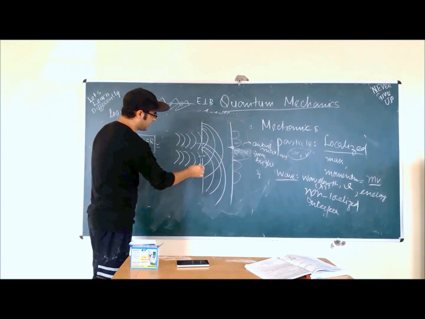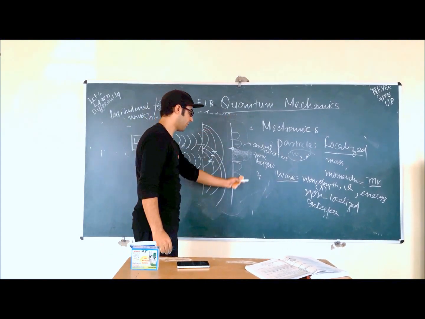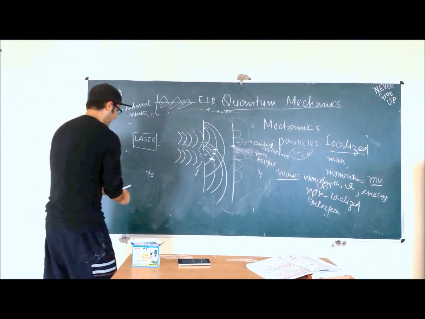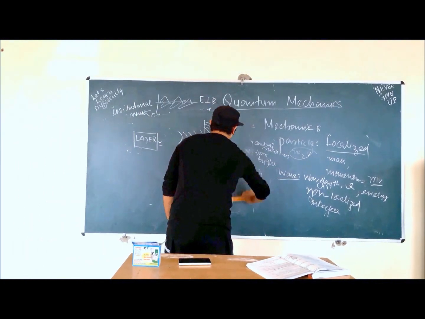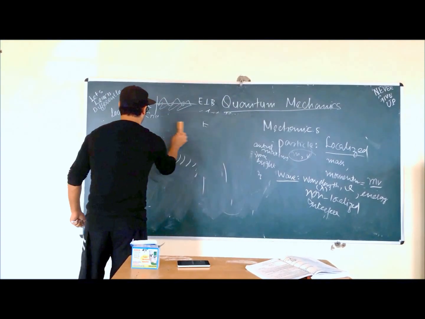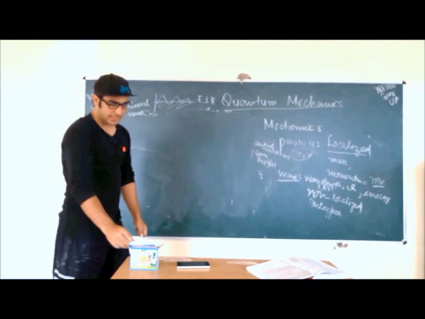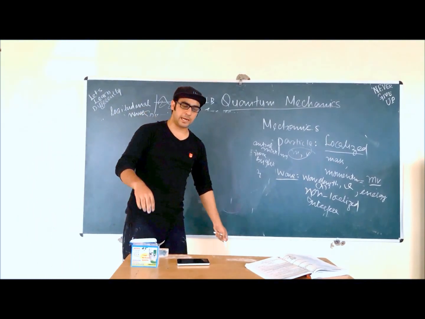As you can see, these waves are interfering here, and they are producing this spectrum. We will show an animation in the video, so be patient and you will come to this concept very keenly. Watch the video with patience and you will know what the interference pattern is and what they are actually doing. So we concluded that light shows an interference pattern, and we conclude that light is a wave.